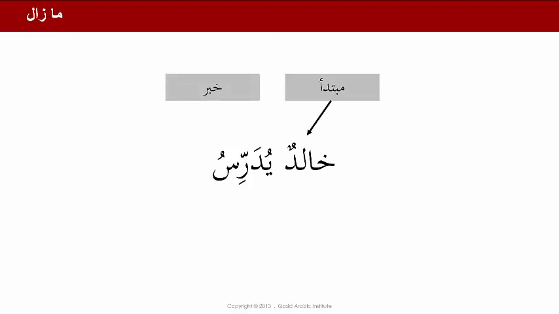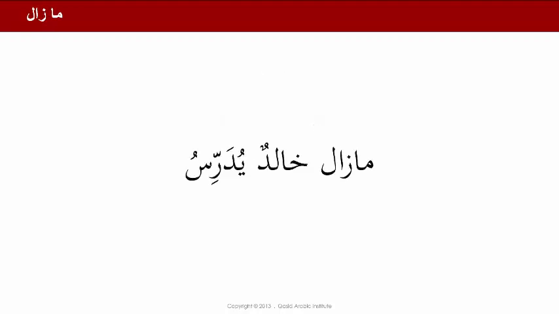And we have a predicate, which is a verbal phrase, yudarris. Now we can also add ma zala to this, and we get ma zala Khalidun yudarrisu. So now Khalid is our ism ma zala, and yudarrisu is our khabar ma zala.